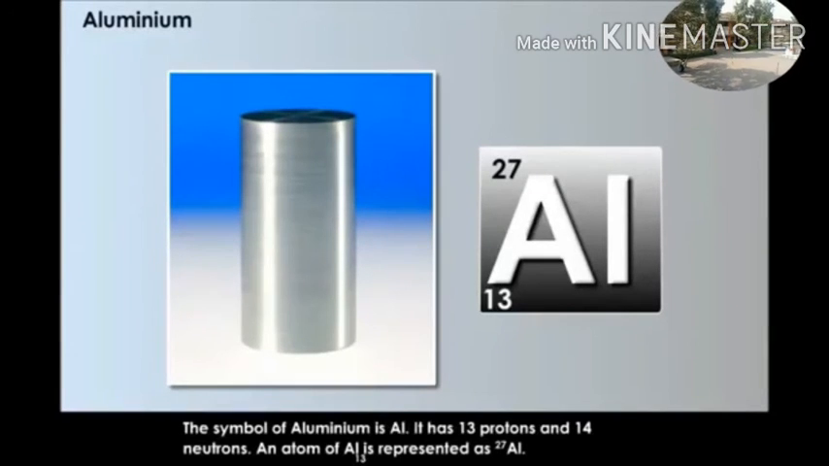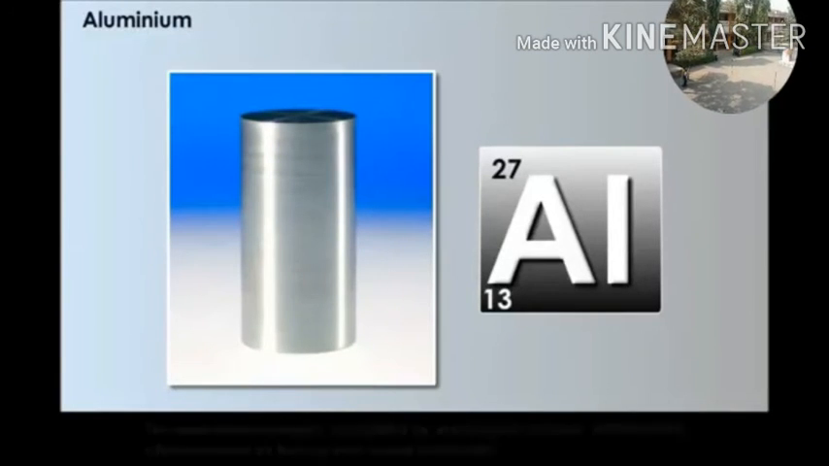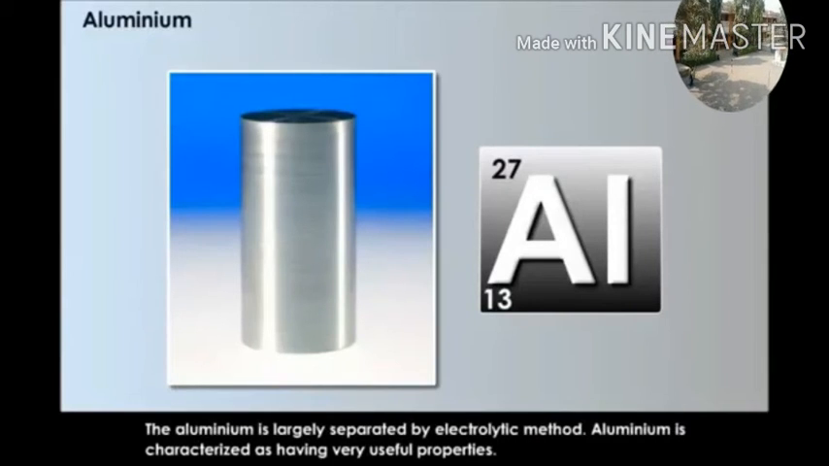Aluminium. The symbol of aluminium is Al. It has 13 protons and 14 neutrons. An atom of aluminium is represented as above.